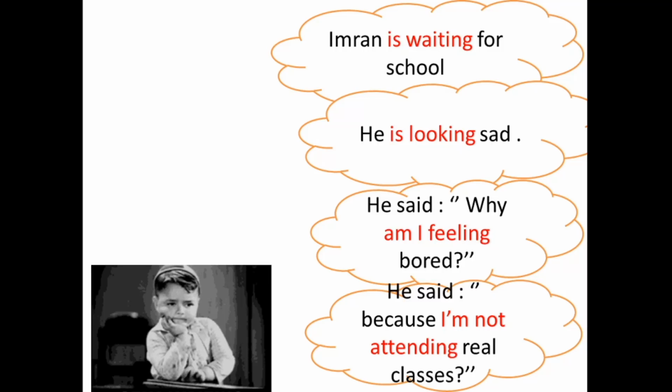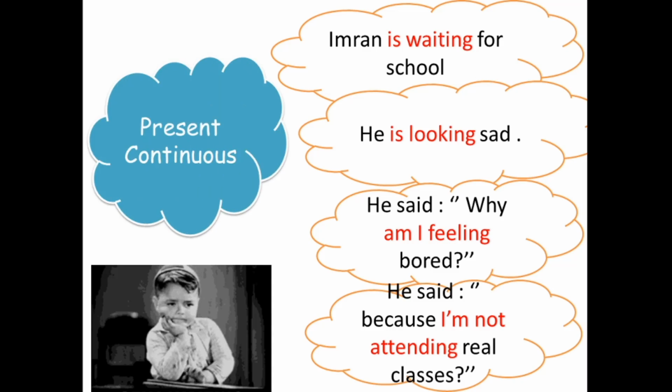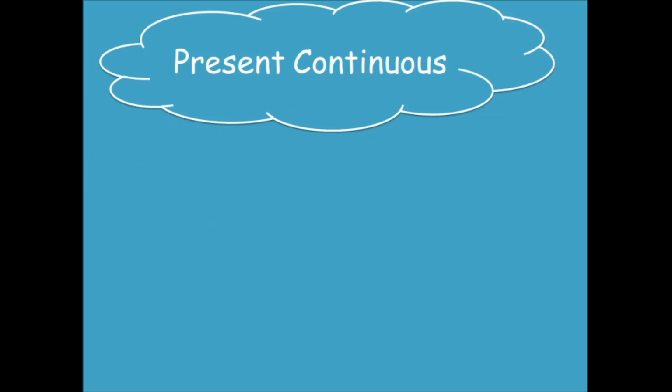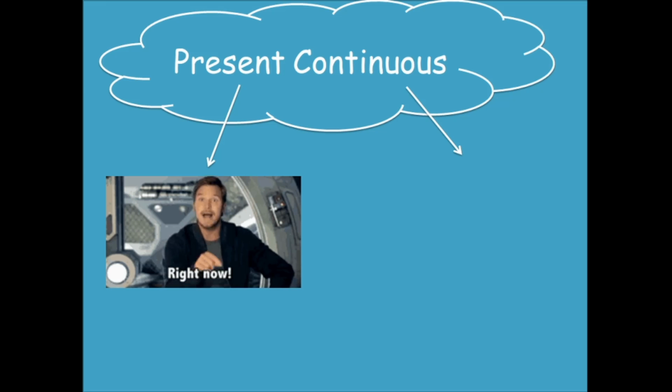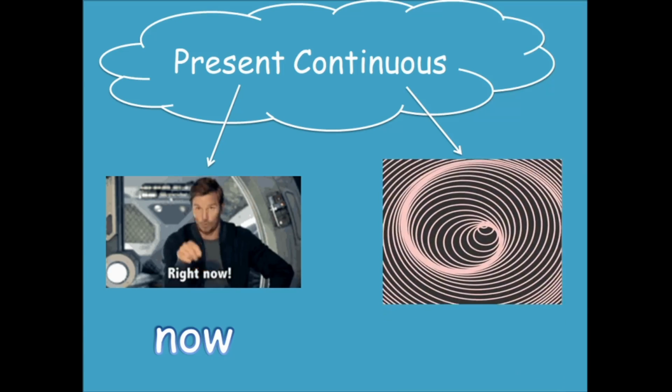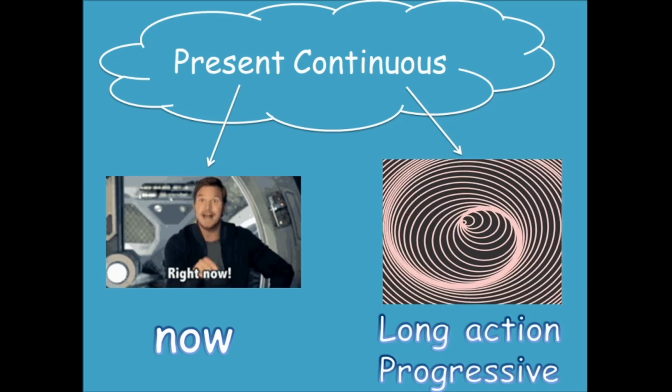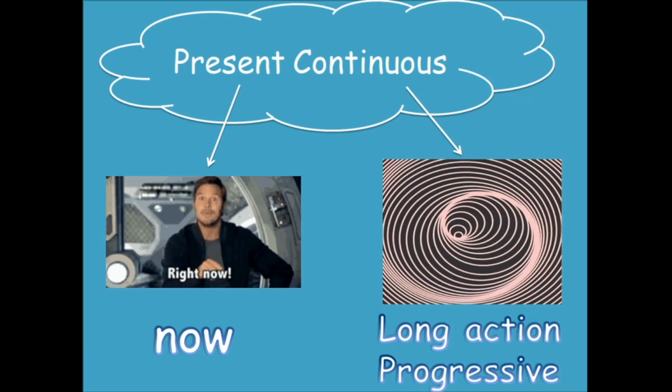Am I feeling, this is a question. I'm not attending, this is a negative form, in the form of the present continuous. What do we mean by a present continuous form? The present means, of course, something that happens now, like in the picture. Continuous means something that is progressive, that takes a long action, like in this picture.